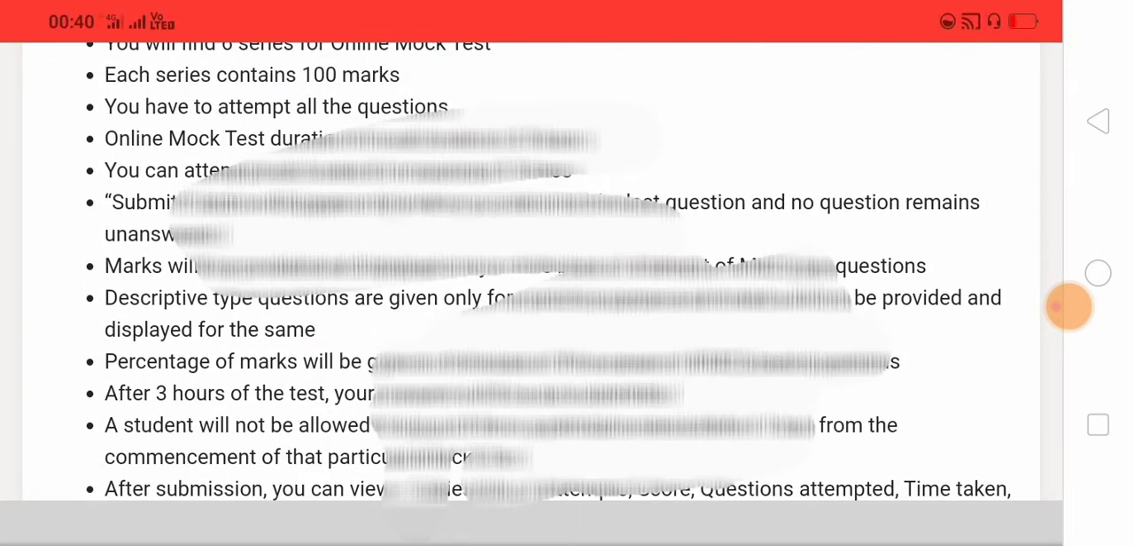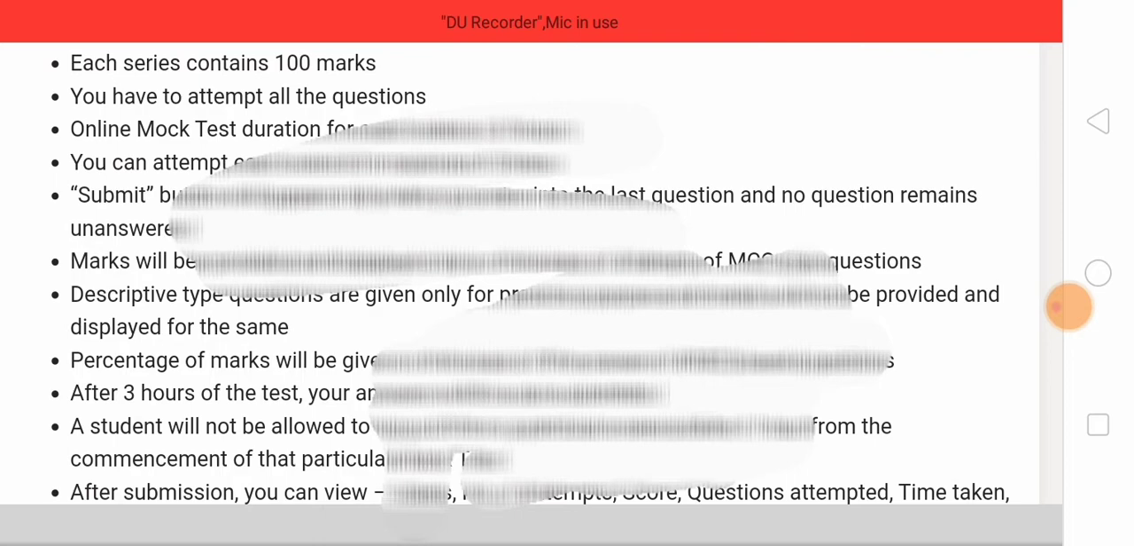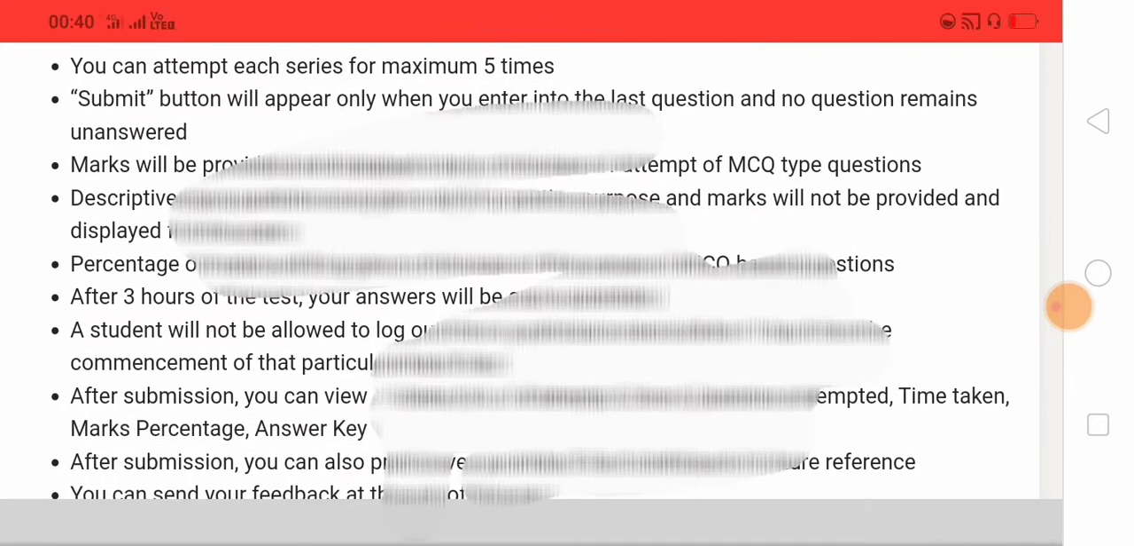Marks will be displayed only on the basis of the MCQ type questions you attempt. No negative marks are given in the MCQs. Descriptive type questions are given only for practice purposes and marks will not be displayed for them. The percentage of marks is given on the basis of answers to the MCQ based questions.